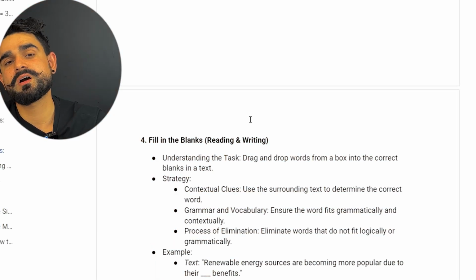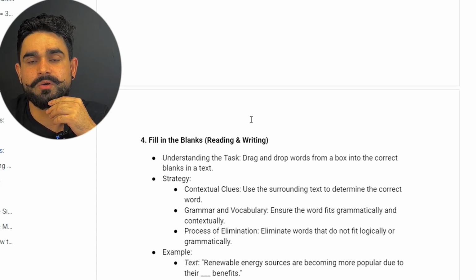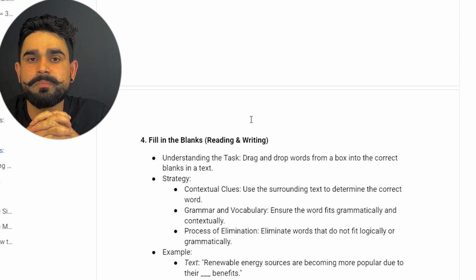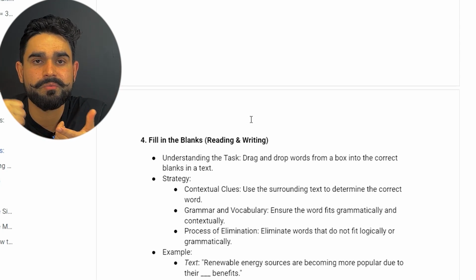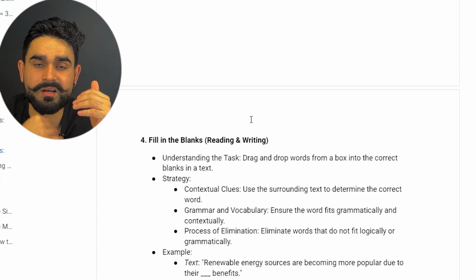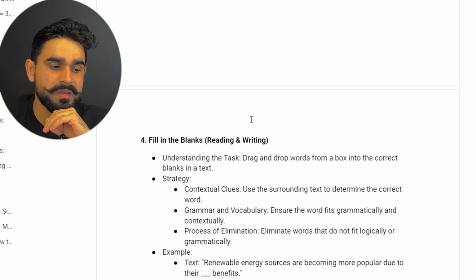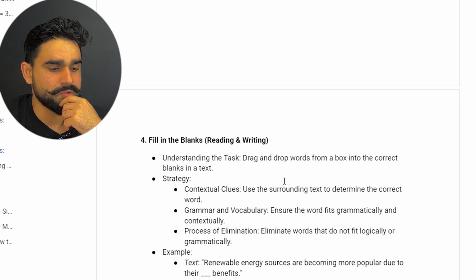Make sure guys you start to take down notes as well, whatever strategy I'm explaining, because if you start preparing by yourself, like if you're going to do your practice for reading, you will be able to get the meaning of what things you have to focus on, what strategy you need to use, and what shortcut you need to use. So make sure you take down notes as well.